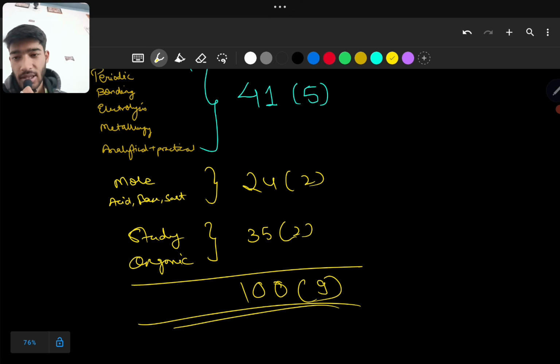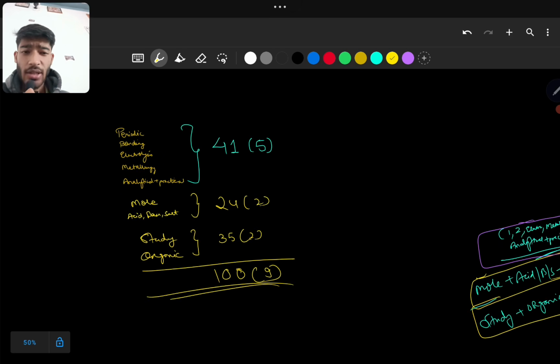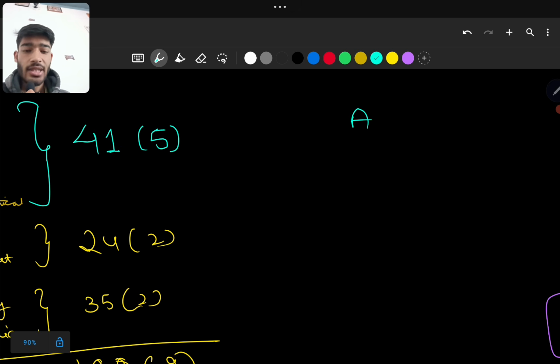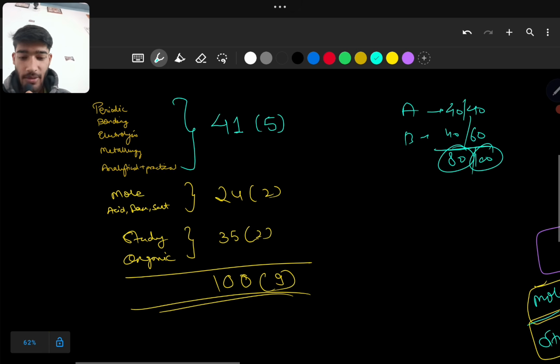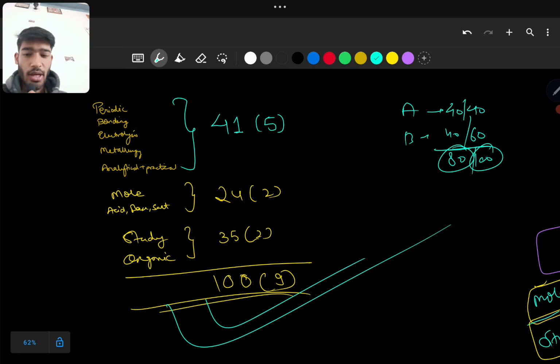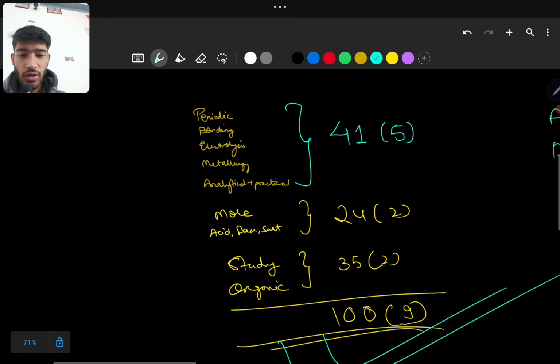100 marks paper, because the paper attempting portion is of only 80 marks. Section A is compulsory, 40 out of 40 you have to attempt. Section B is 60 marks, because 6 questions are there, and you have to attempt only 40 marks' worth. So out of 100 you have to attempt only 80. So this is my roadmap. You can take a screenshot of it.